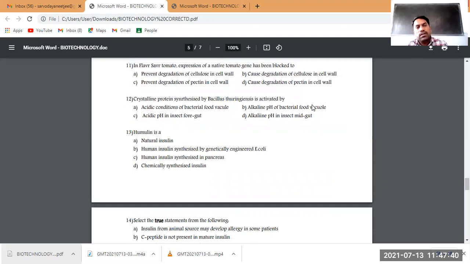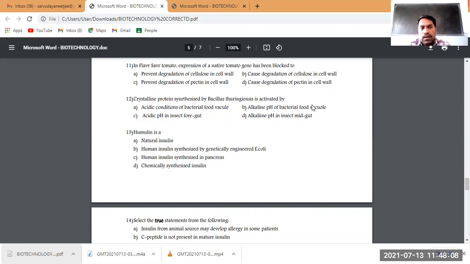Here, the gene we have inserted into this crop, especially tomato, has been named. This is the gene to prevent or block the degradation of pectin in the cell wall. I'll come directly to the answer: to prevent the degradation of pectin in the cell wall.